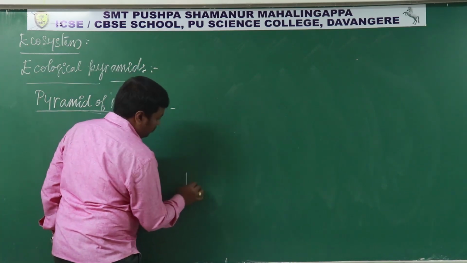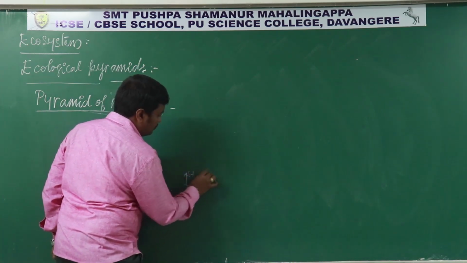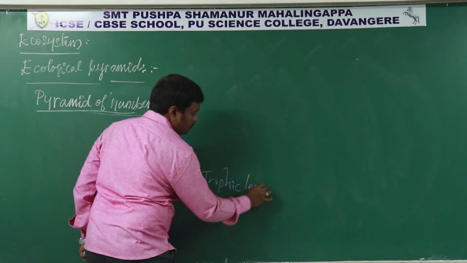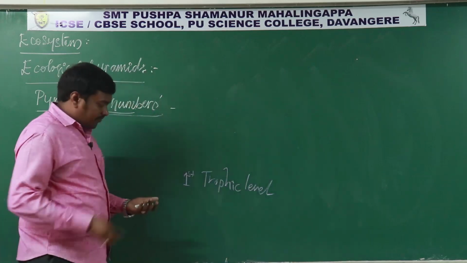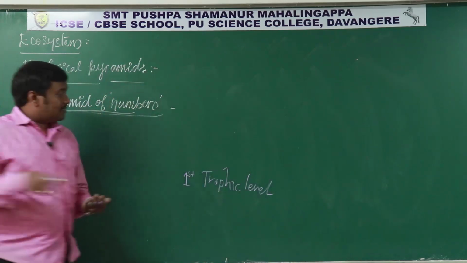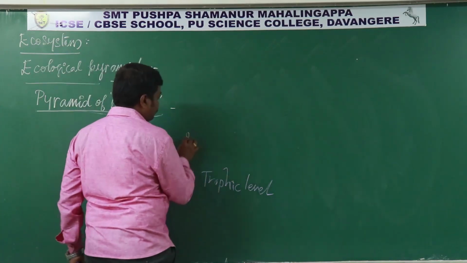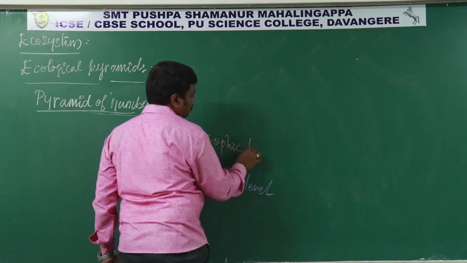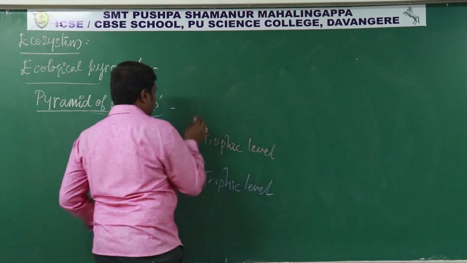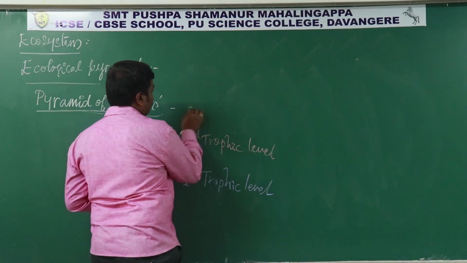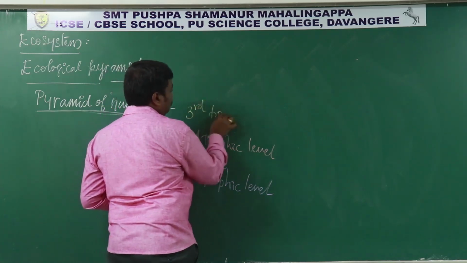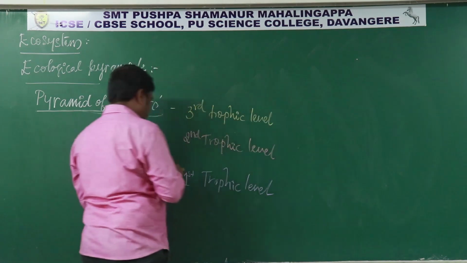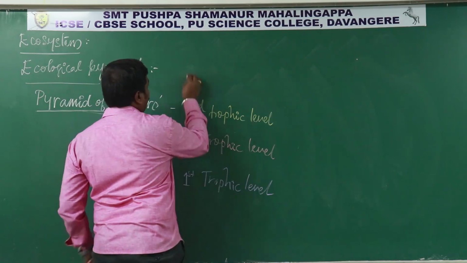That is the first trophic level, after this the second trophic level, then the third trophic level, and after that the fourth trophic level.